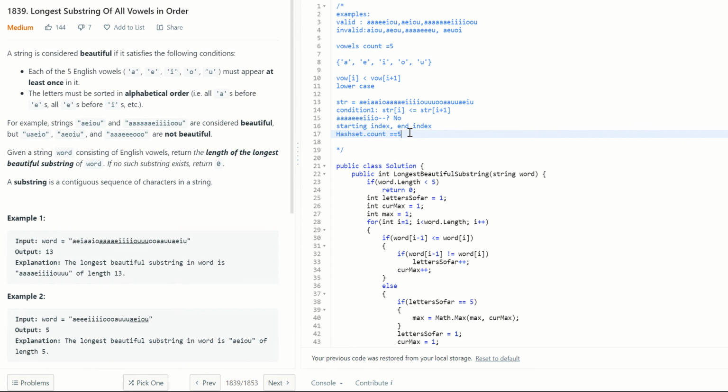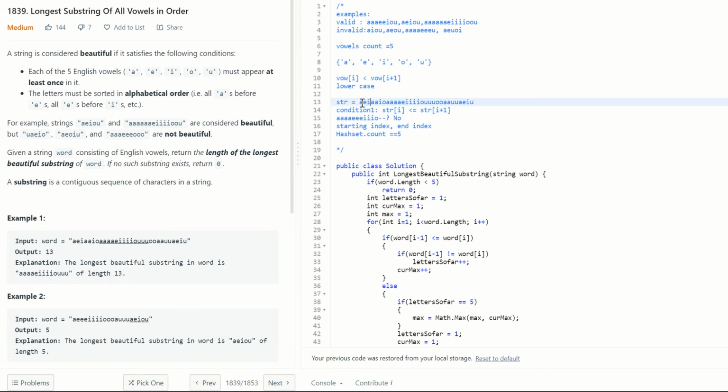How many times the character really changed. So if the character changed 5 times, then we are good, as simple as that. So while we are traversing, let's say starting from A, at A we have seen one character, that's good, so that is one change. And then when E appears, that is another change, 2 characters change. And then I, there is a 3 characters change.